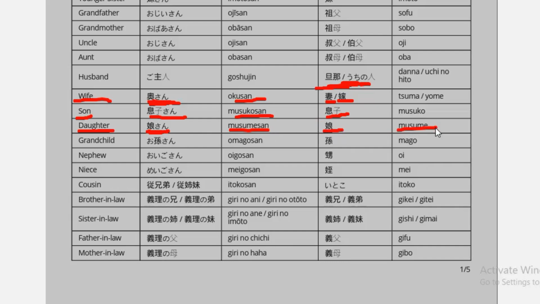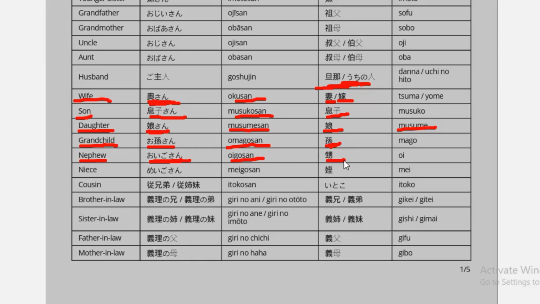For grandchildren it is omagosan, and for the informal way it is mago. For nephew it is oigosan for the formal way, and for the informal way it is oi.